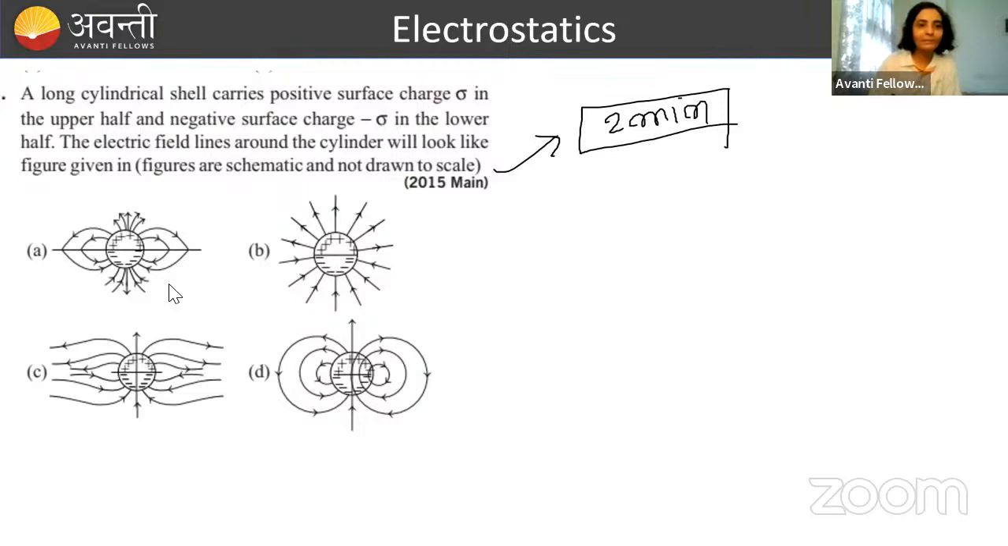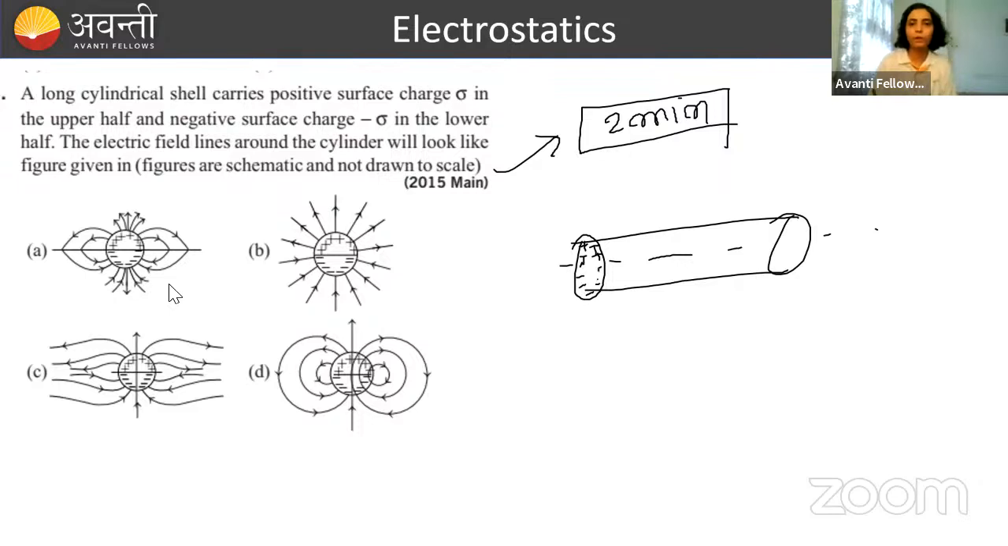So there is a long cylindrical shell that carries positive charge sigma in the upper half and negative charge minus sigma in the lower half. So हमारे पास कुछ ऐसा सिलेंडर है. If you cut it like this, the upper half has positive charge and the lower half has negative charge throughout. I have just drawn it in cross section, so throughout it is something like this, है ना? Now the electric field lines around the cylinder will look like.